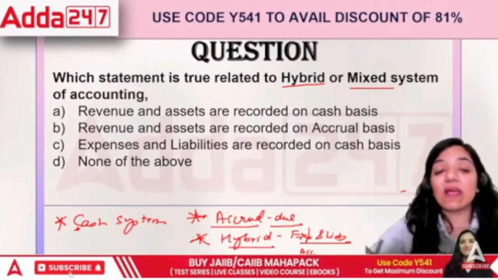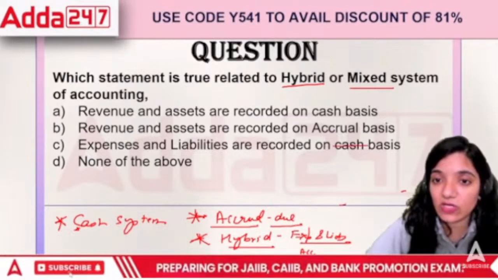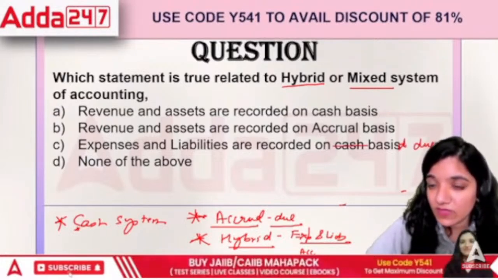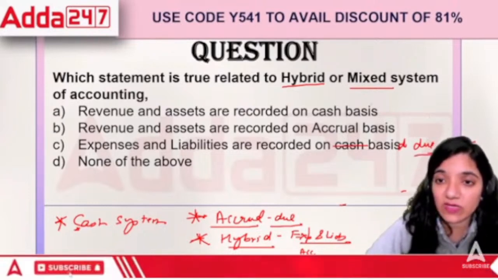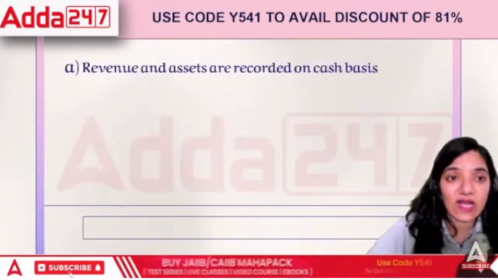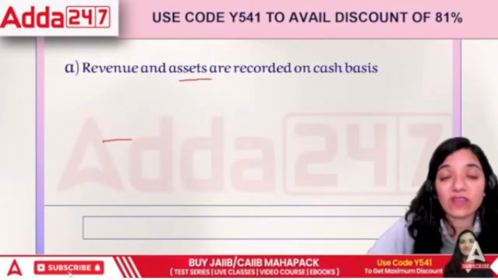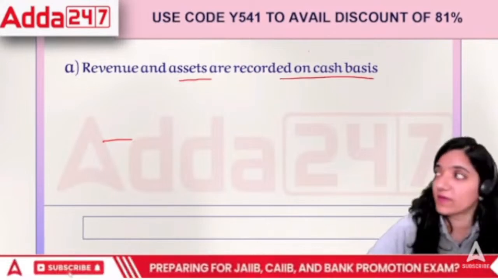But expenses and liabilities are recorded on a due basis, while revenue and assets would be recorded on cash basis. So the correct answer is revenue and assets are to be recorded as soon as you get the money. Till the time you don't get money, you will not record it. That's the rule.